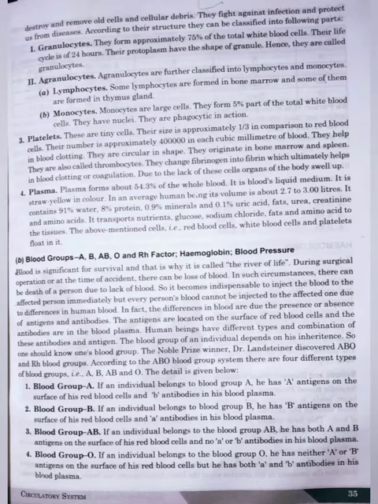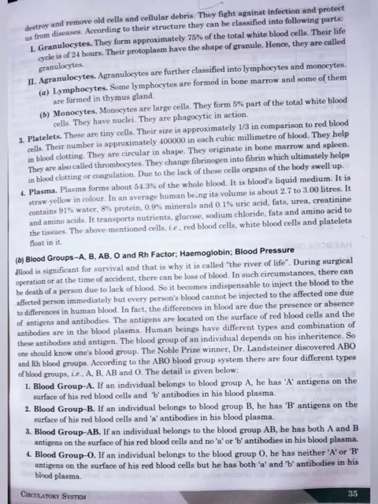So the next topic is blood groups. We all know that there are different types of blood. The blood group of an individual depends on his inheritance. According to the ABO blood group system, there are four different types of blood groups. They are A, B, AB and O. This difference in blood is due to the presence and absence of antigens and antibodies.